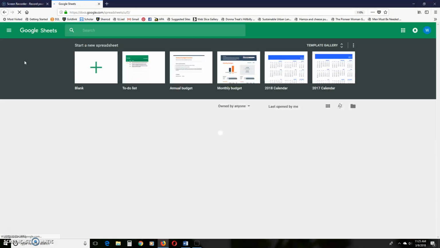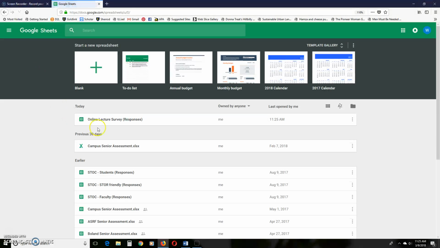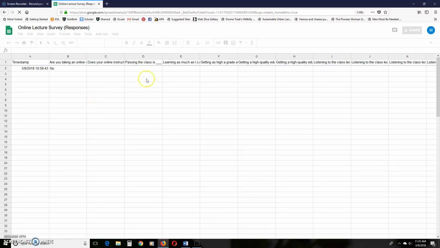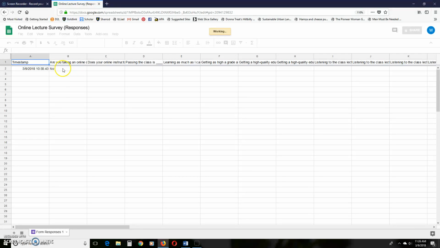And you'll see some data from other projects where I've used these online surveys, but there it is, online lecture responses. Every single question is in the columns, and then I know what their answers are. If I had gone to complete the survey, you get a series of numbers here, and that's what you'd actually use for your data analysis. And if you want, you could copy this and drop it into Excel worksheets, which is what you'll need to do later, because then it's a bit easier to work with.